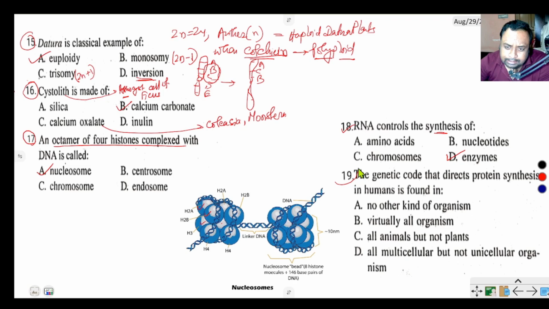Question number 19 says the genetic code that directs protein synthesis in humans is found in no other kind of organism, virtually all organisms, all animals but not plants, all multicellular but not unicellular organisms. The genetic code is universal. First, the genetic code is universal, and the code is made by 3 nucleotides.